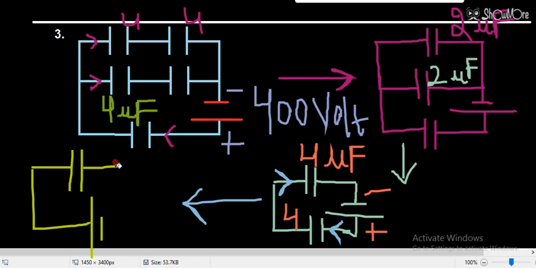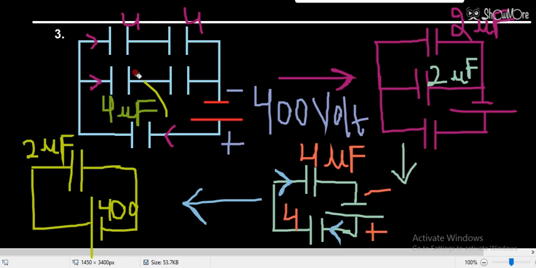Now I can find the total charge. This is 400, and the capacitance is 2 microfarad. Now see what will happen.